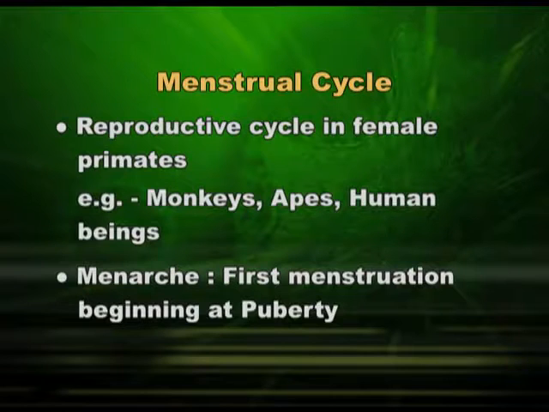Now, menarche, a word which I would like you to be familiar with. Menarche is the first bleeding or first reproductive cycle in a human female, or first menstrual cycle. So, menarche is initiation of menstruation in human female, whereas menopause is going to be the last cycle or the end cycle of a reproductive period. Also, I would like to emphasize that if there is menstrual bleeding and a regular menstrual cycle, that means the female is fertile. So, it is an indication of good fertility in a female.